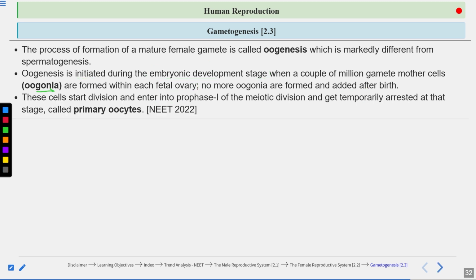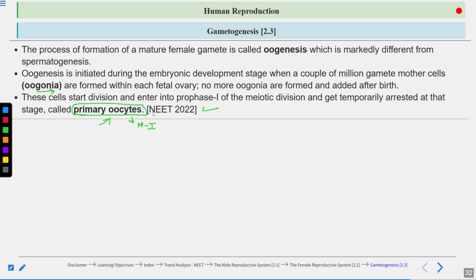Okay, now some of these oogonia differentiate to form primary oocytes. So primary oocytes are also formed before the birth of the female child. The question has come from here. Some of the oogonia will differentiate into primary oocyte, and this primary oocyte will now undergo meiosis 1, but it is arrested at meiosis 1. So you can say here, oogenesis starts in the embryonic stage, but eggs are not formed.